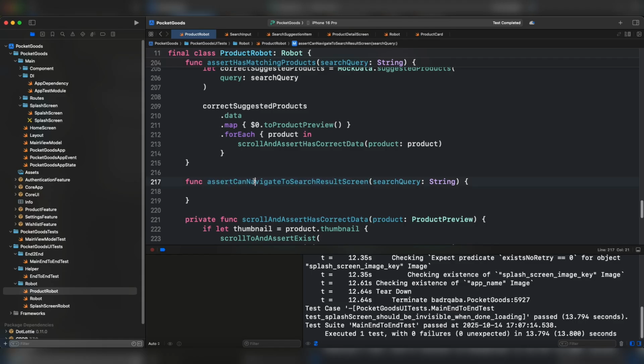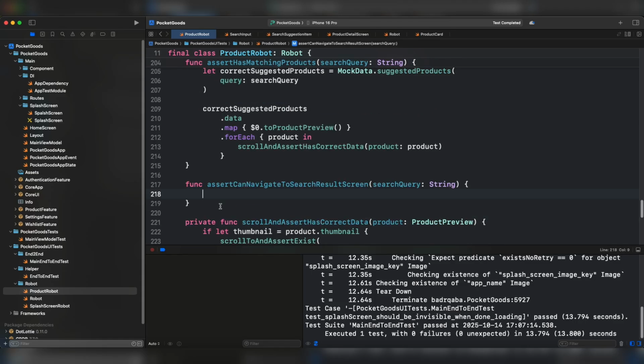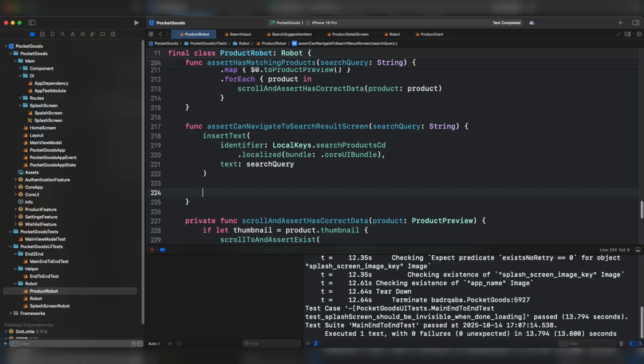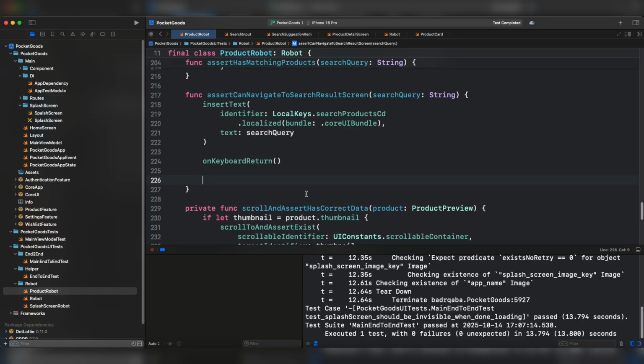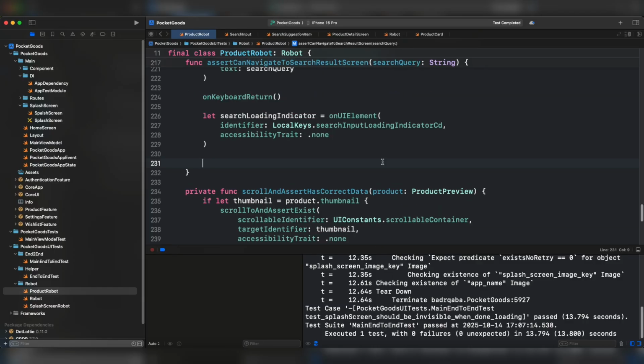After navigating to the search results screen, first of all, we have to insert into the search input the search query from the parameter. Afterward, we have to close the keyboard by doing on keyboard return. And let's wait for the loading indicator under the search input to be invisible. Let's store this view under search loading indicator. Next, we have to wait for the non-existence of the search loading indicator.